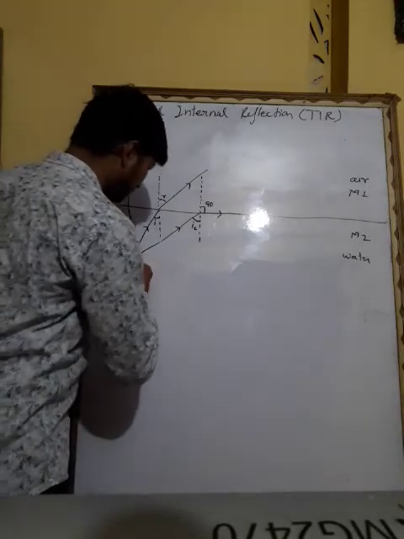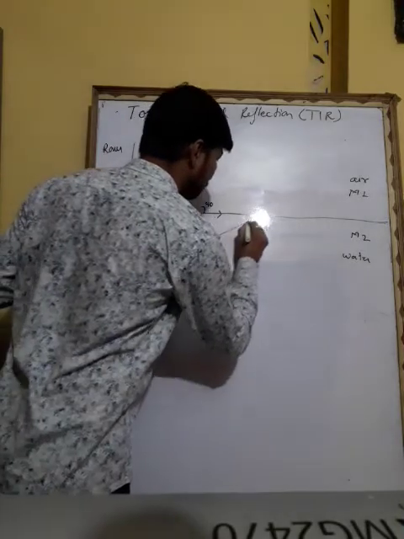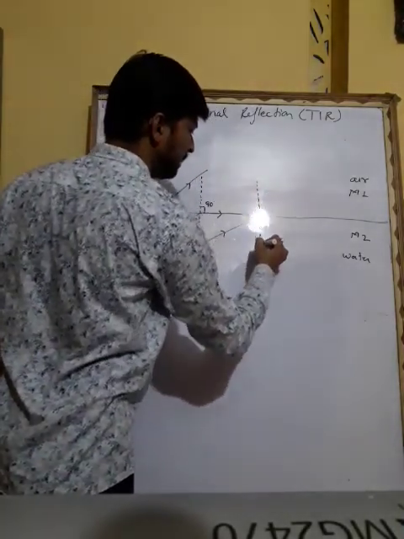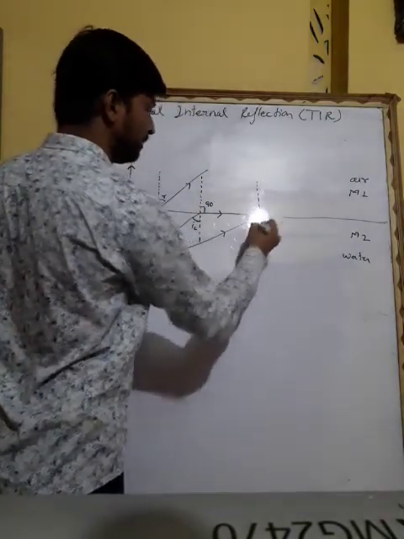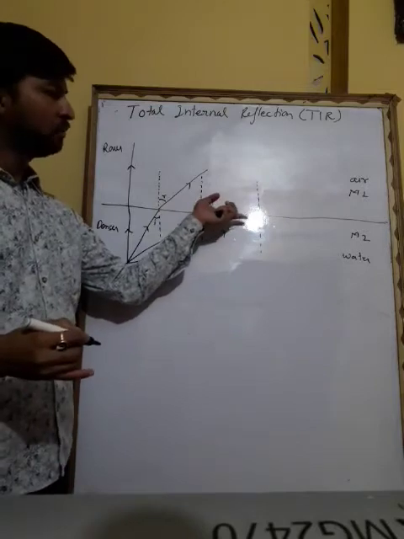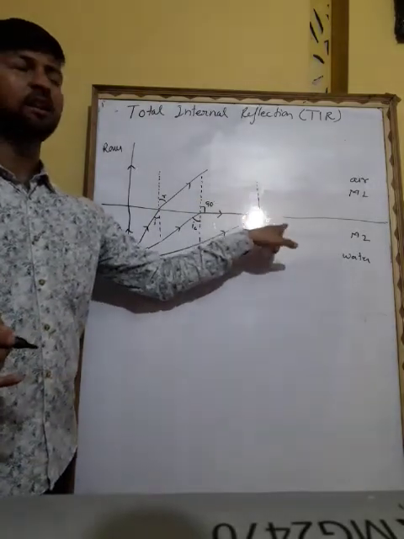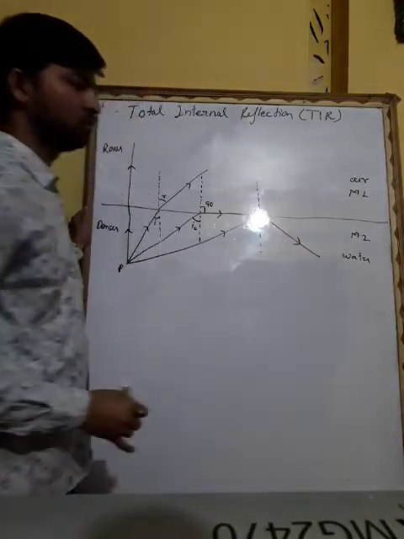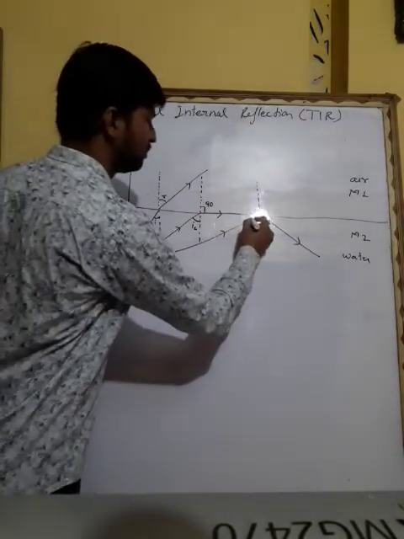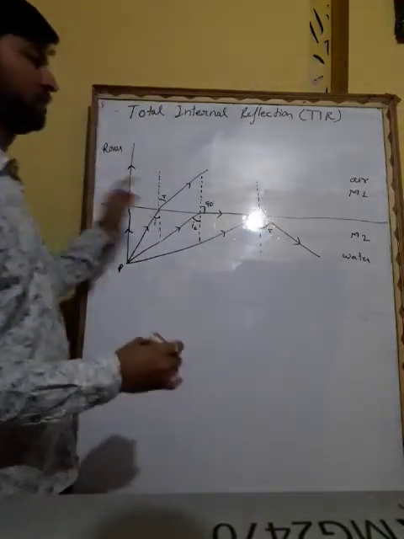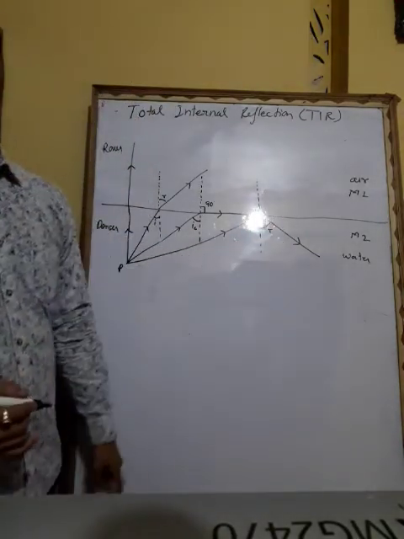Now, further when light starts bending more, it will form a normal again, and till here it refracts on the surface. Now it will reflect in its own medium. So this is called total internal reflection, because reflection takes place in its own medium.